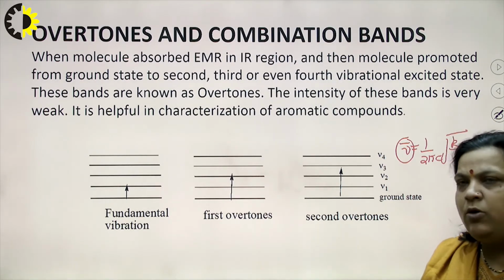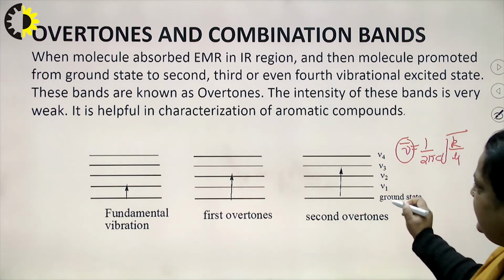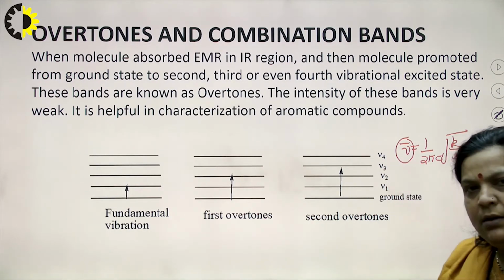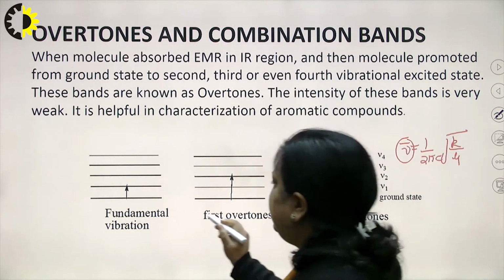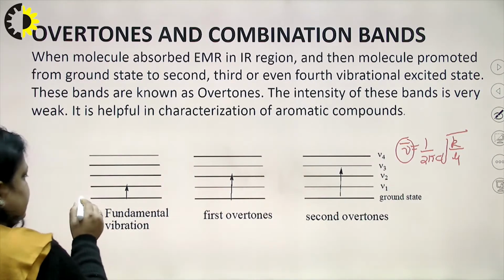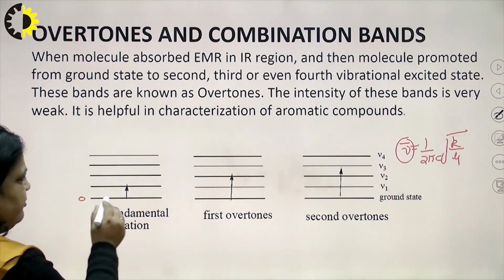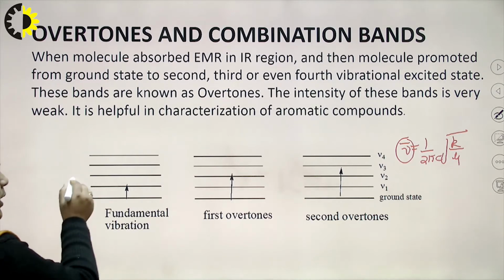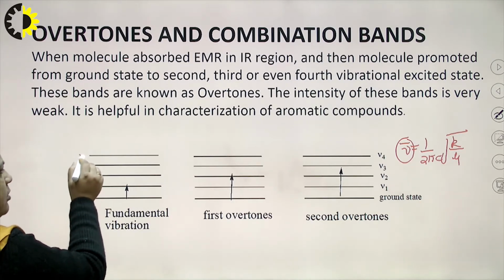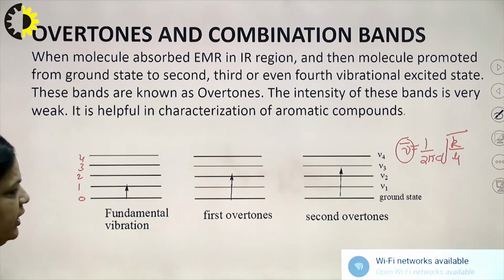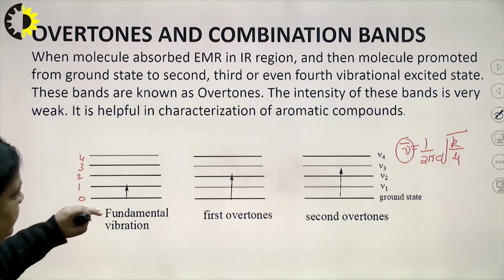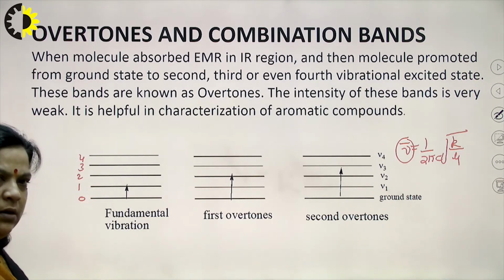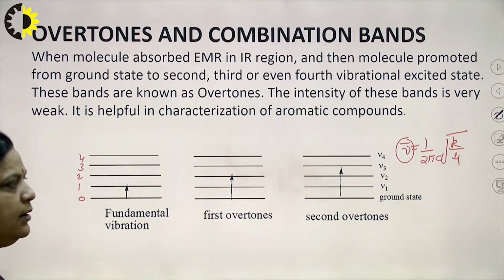So, overtones and combination bands. These are the vibrational quantum numbers, or vibrational energy levels, and this is the ground state, that is V is equal to 0, and this is the first vibrational state, which is V is equal to 1, and then 2, 3 or 4, etc. If there is a transition from the 0 to 1 level, then we get the fundamental band, or the fundamental frequency.